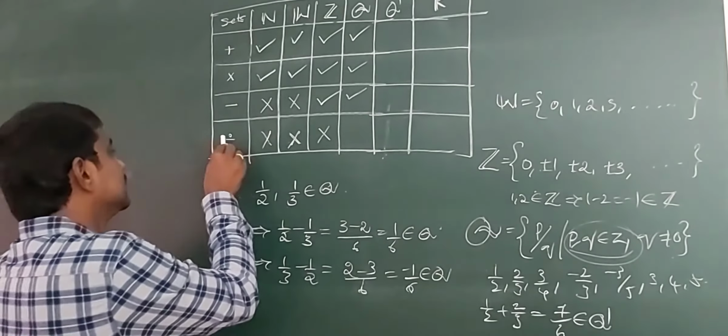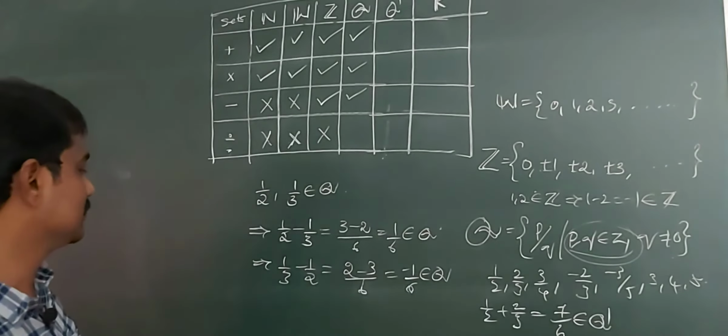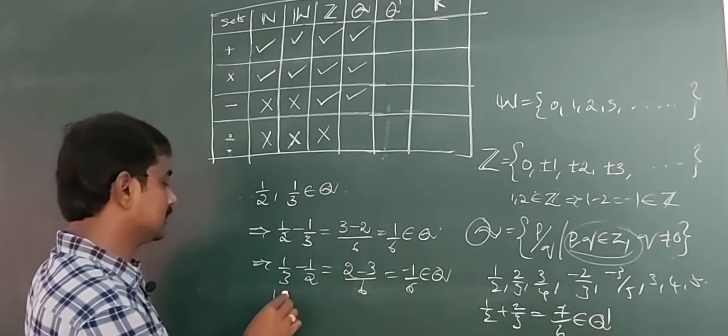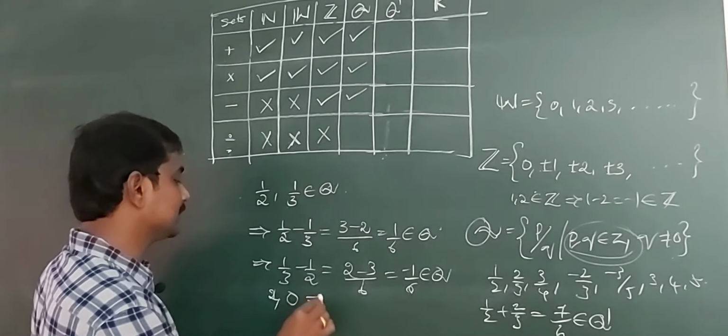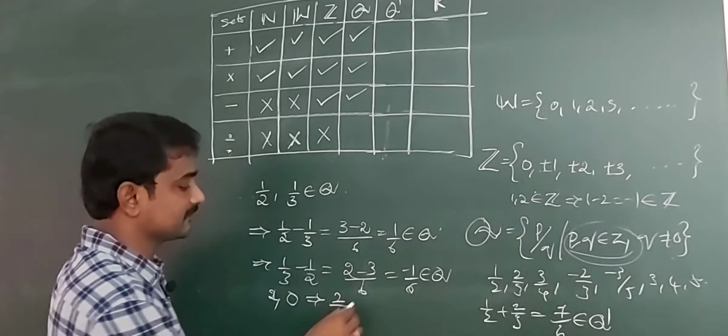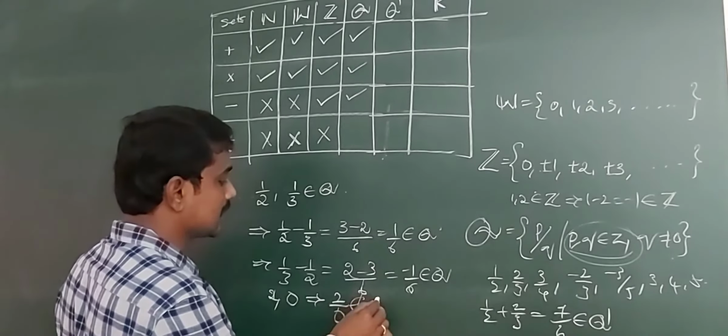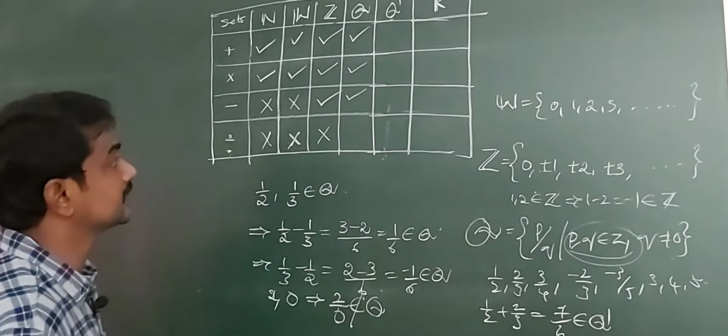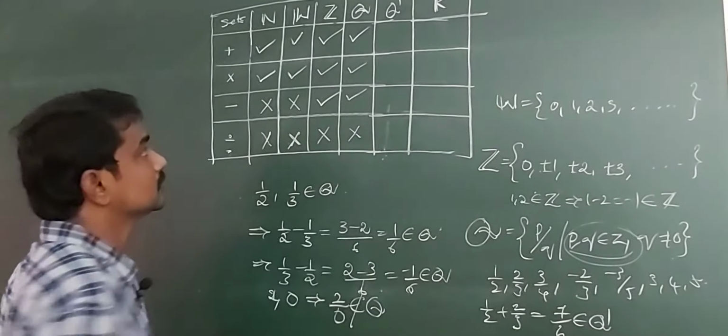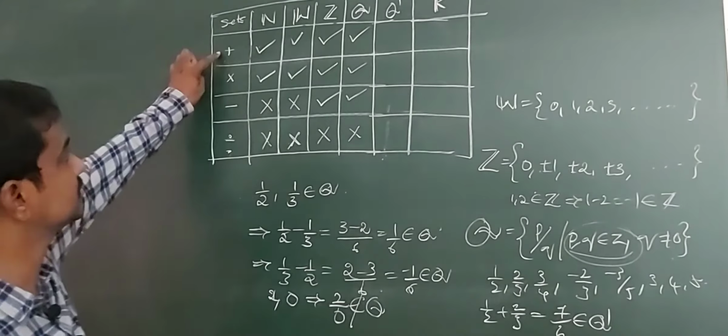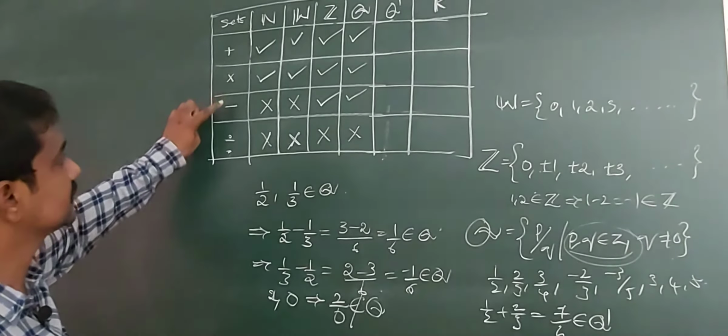Next, division. Division is not a binary operation on Q. For example, 1, 2, 0: 2 by 0 is not defined, so it does not belong to Q. Division is not a binary operation on Q. So Q has only three binary operations: addition, multiplication, and subtraction.